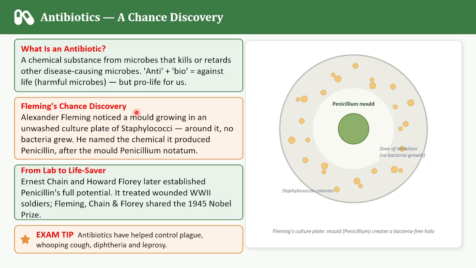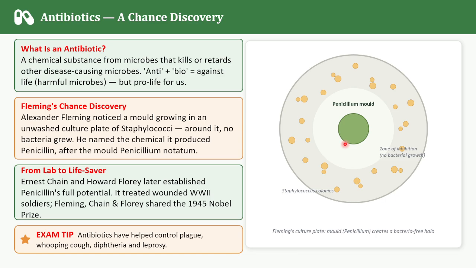Next we are going to see Fleming's chance discovery. Now I'll tell you one fascinating story. Alexander Fleming was working with the Staphylococci bacteria. One day he noticed something unusual. A mold had grown on an unwashed culture plate, and around the mold, the staphylococci were not growing. You can see here, no growth was here. Fleming realized that the mold was producing a chemical that stopped the bacterial growth.